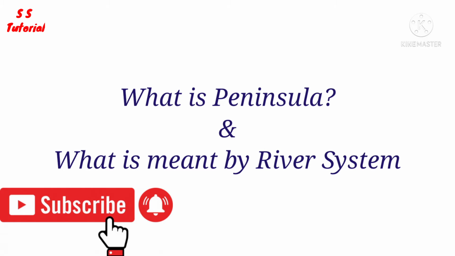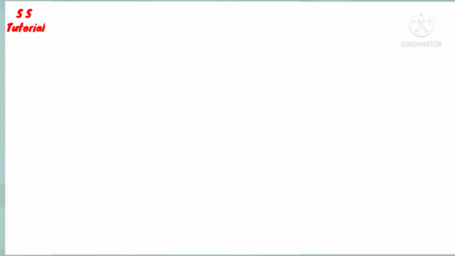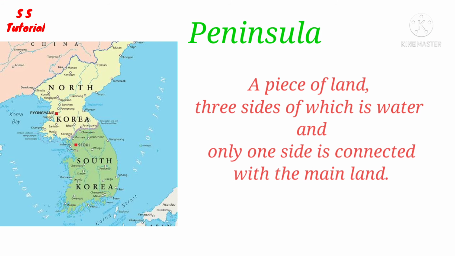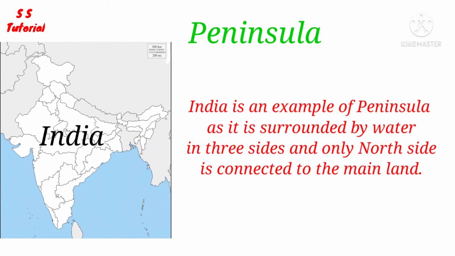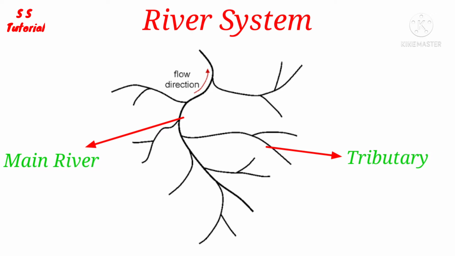So let's begin. Before we start our topic, we have to know what a peninsula is and what is meant by a river system. A peninsula is nothing but a piece of land where at least three sides are surrounded by water, and at least one side of that land is connected to the mainland. If you look at India on a map, you will see that three sides of India are surrounded by water, and only the north side is connected to the mainland. And a river system is nothing but a number of rivers, consisting of one main river and all its tributaries and distributaries. Sometimes a river system is also called a drainage system.